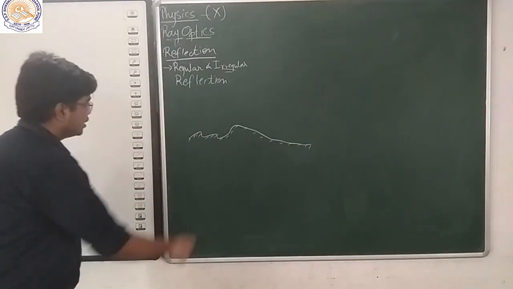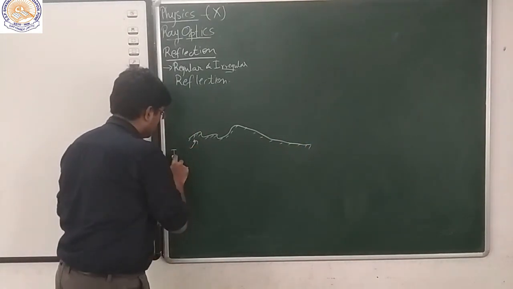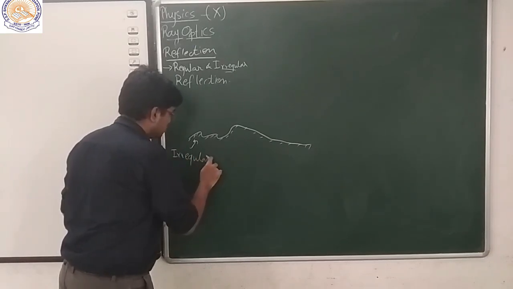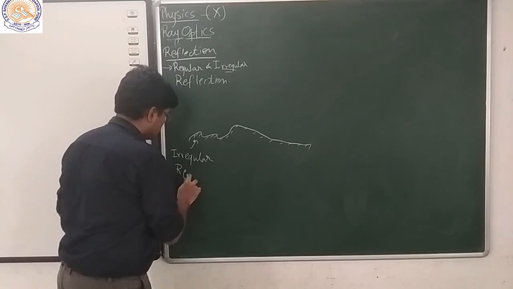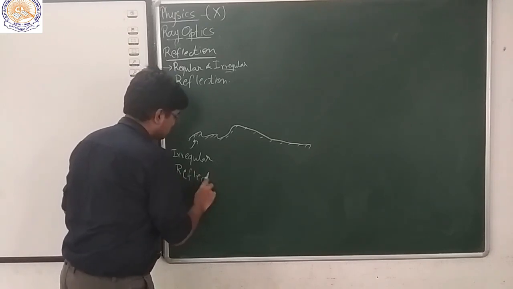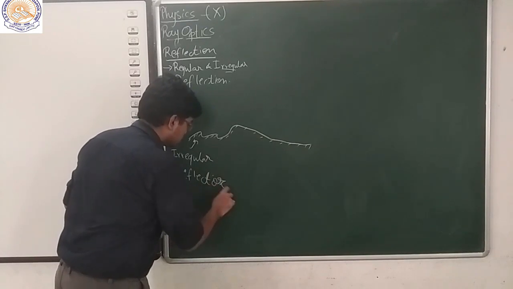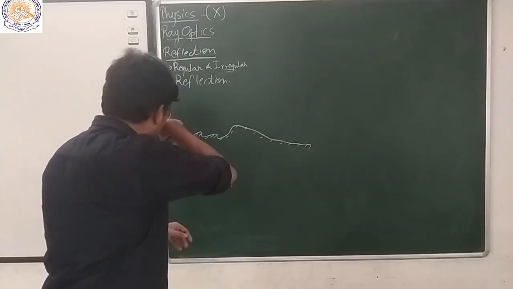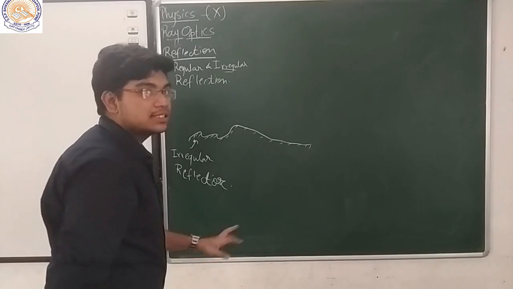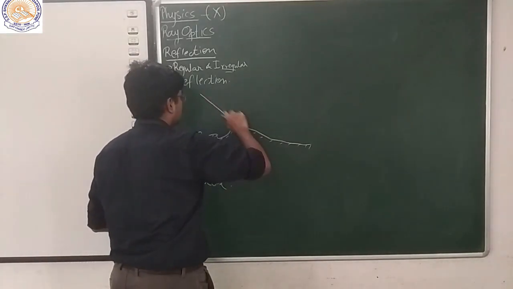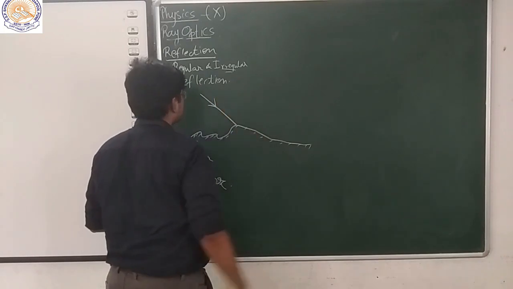So this is a type of irregular reflector. Now, in a similar manner, let's say some parallel incident rays are coming.